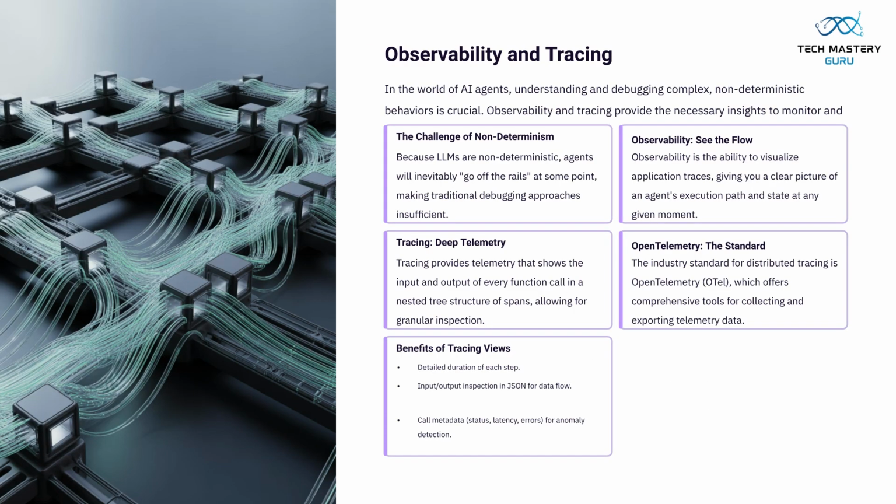In AI agents, non-determinism makes observability and tracing vital. Observability visualizes application traces, offering a clear picture of execution paths. Tracing provides granular telemetry, showing inputs and outputs of every function call in a nested tree of spans. OpenTelemetry is the industry standard for this, offering detailed durations, JSON inspection, and metadata for anomaly detection.